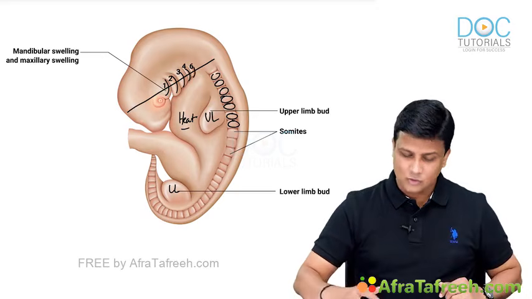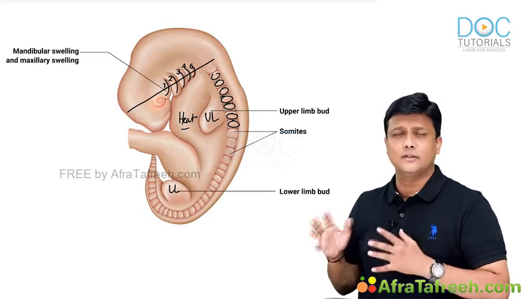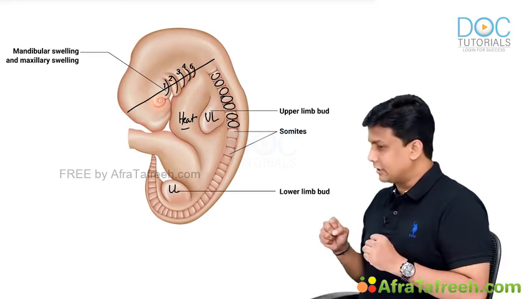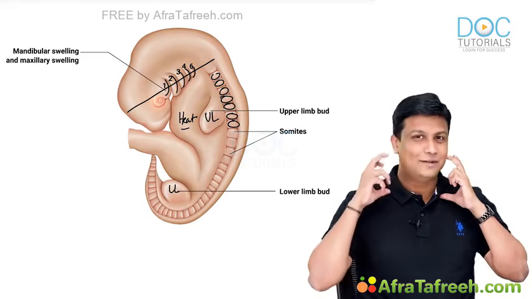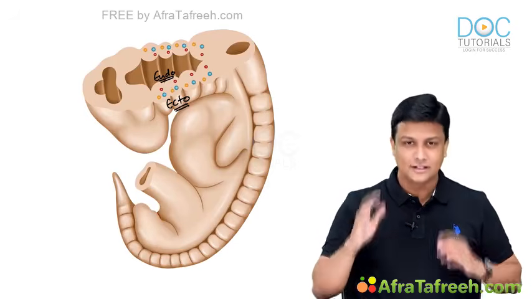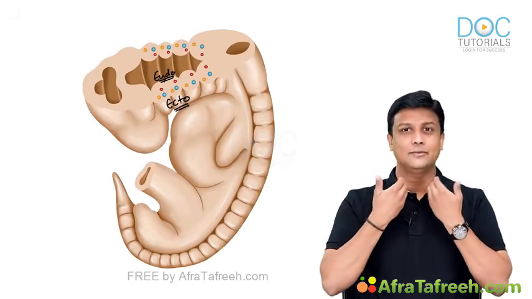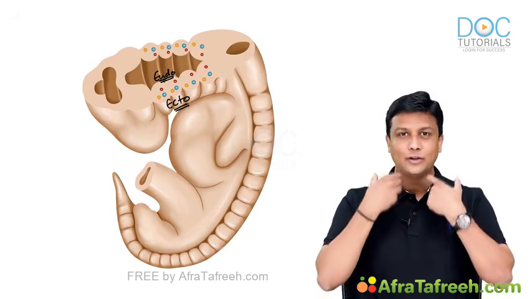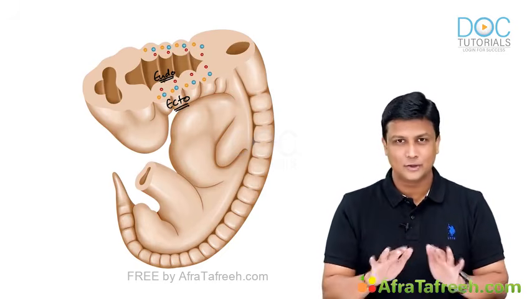Always what I have seen is that students see this diagram and always think of the embryo in this manner only. Guys, if there are arches over this side, of course, there will be arches on the other side also. Because the arches are on both the sides, there will be ectoderm on the outer side, and then on the inner side there will be endoderm, and then in the middle you'll be having the mesoderm present. Perfect. Till here it is okay.